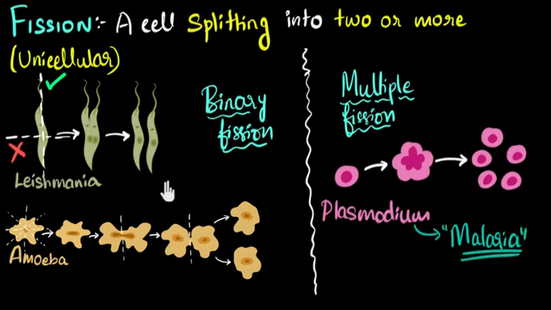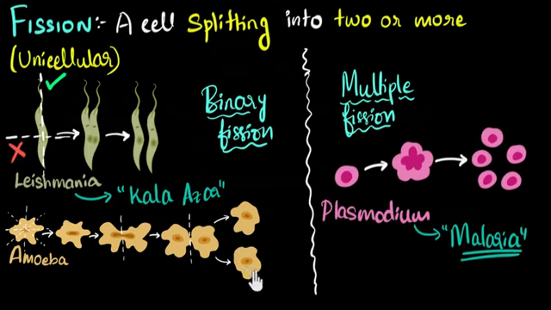And since we're talking about disease, Leishmania is responsible for causing the disease called Kala-Azar. And if you're wondering why am I suddenly talking about diseases, that's because your exams will ask you these questions. They'll ask you what causes malaria, or what causes Kala-Azar, or what disease Leishmania causes, or what disease Plasmodium causes. So just for that sake, I thought I should mention this.